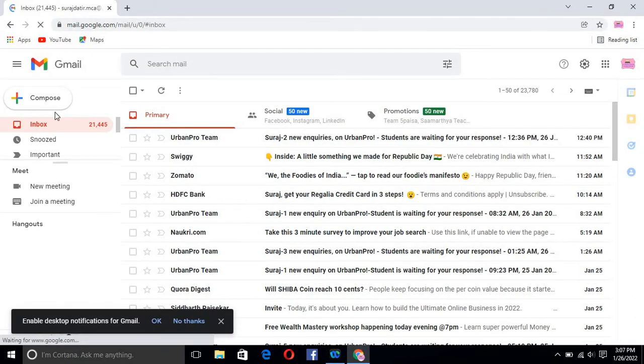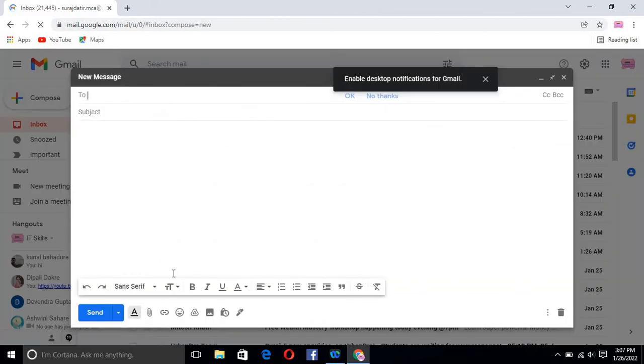Once your account is open, if you go into the compose option and use the attachment option, your file will not send. You have to take the help of this option, that is Drive, and in that Drive you have to upload your file.